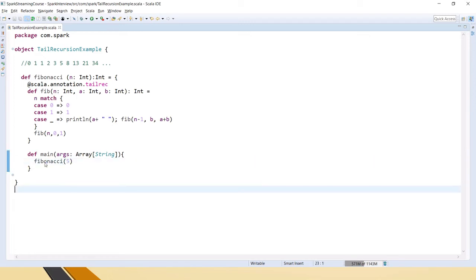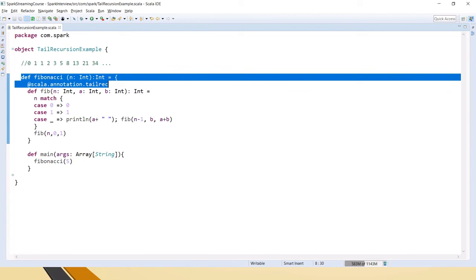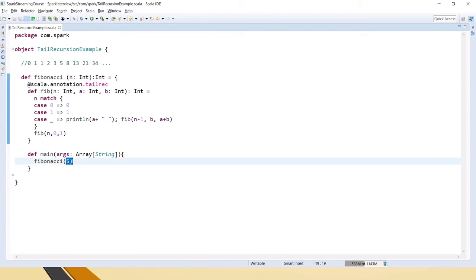So let's start with the main method. In the main method, usually you know, main is the one that is called first. So inside the main method we are sending 5. And why I have taken a high level function here is that for calling any function, anyone would want to send only the number of how many numbers in the series they want. So here we need the 0 and 1, but I don't want to show that to the end user.